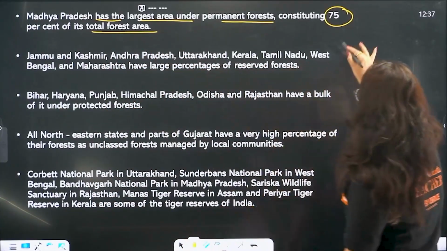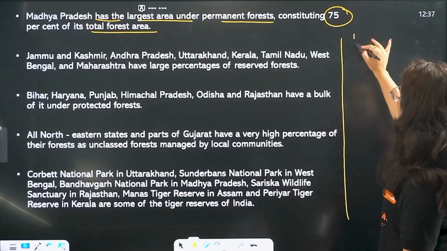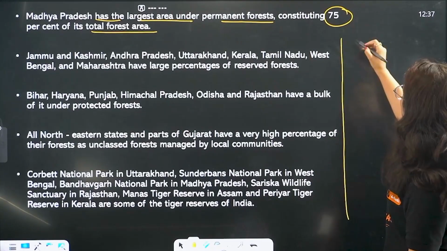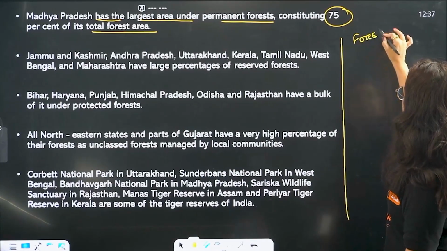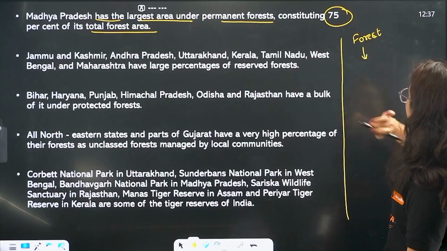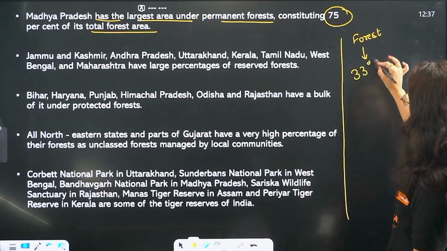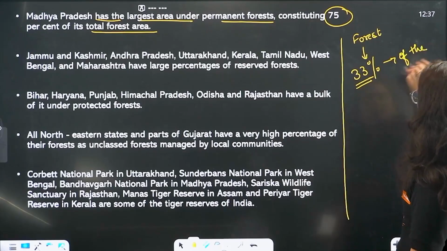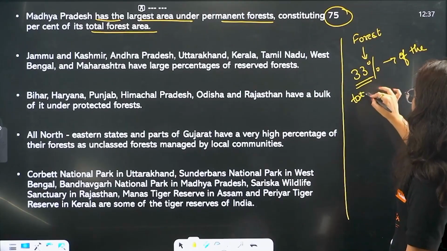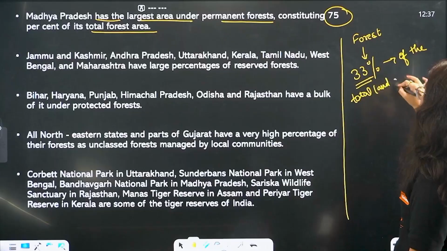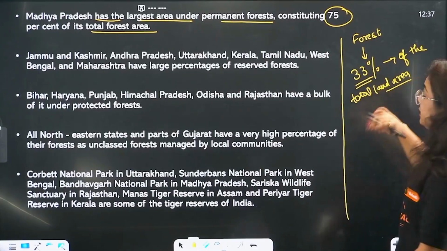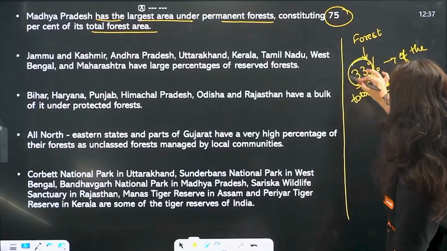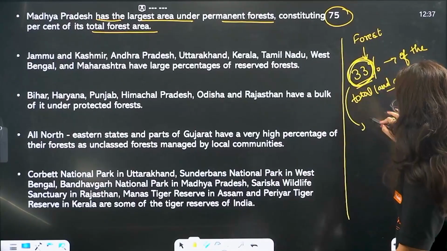Look, one thing I need to tell you over here. According to the forest department, 33% of the total land area, like if we have the total area of India, among it 33% shall be forest.